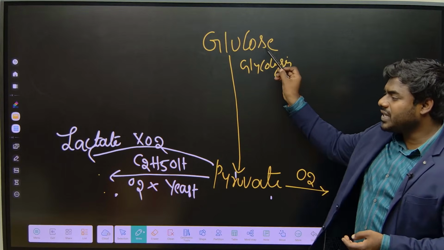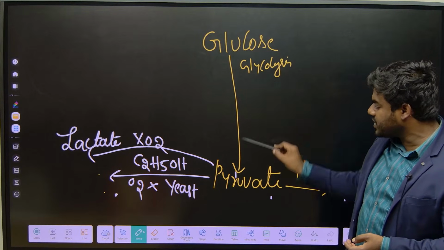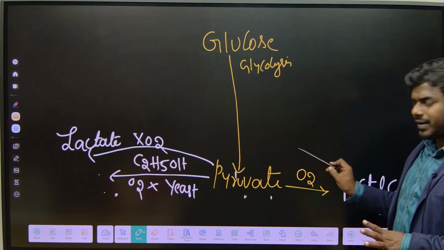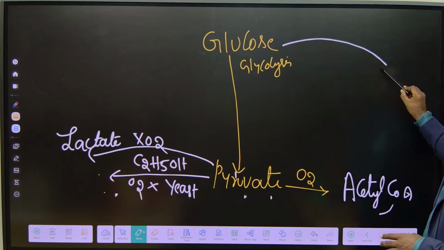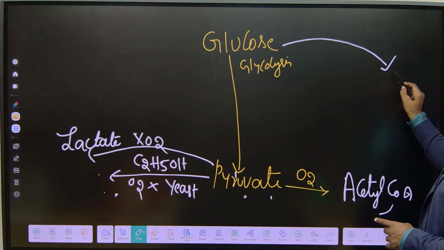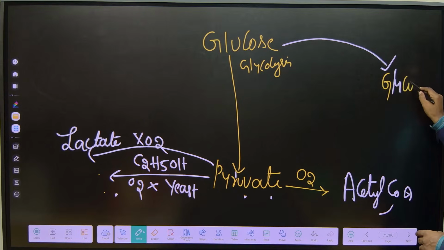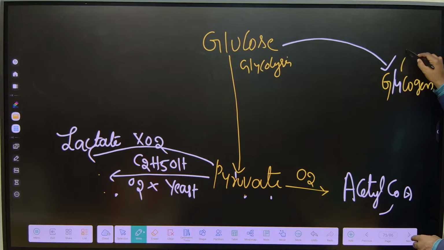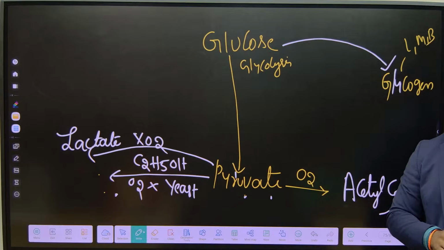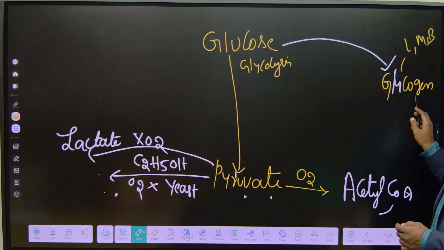However much glucose is required, that glucose is converted into pyruvate. The remaining glucose has to be converted. Correct? And it is stored where? Stored in the form of glycogen. Where can glycogen be stored? In the liver, muscle, and a very little quantity in the brain.